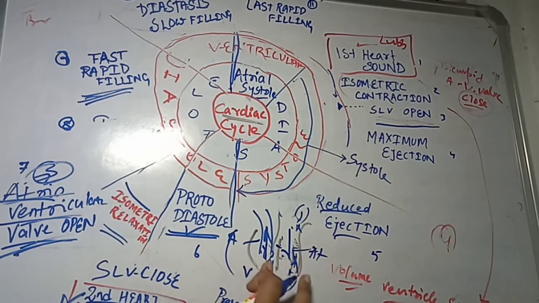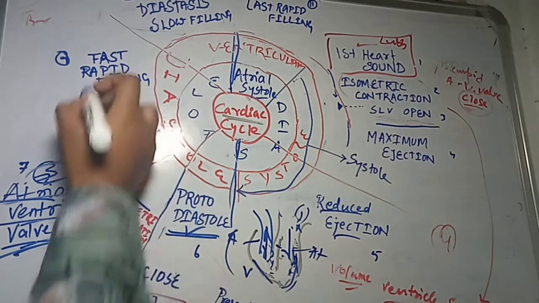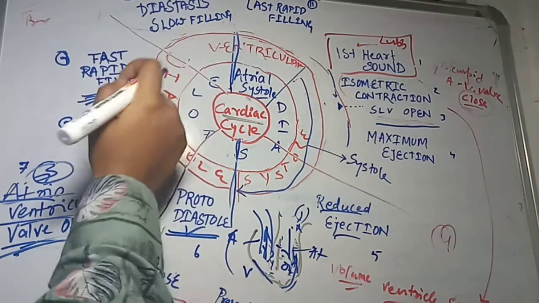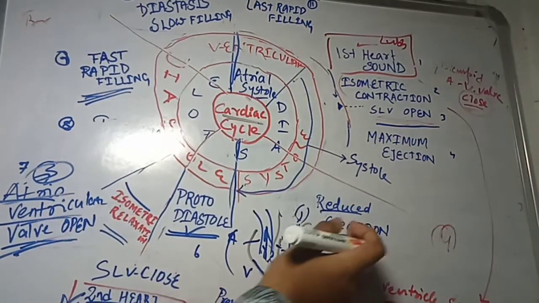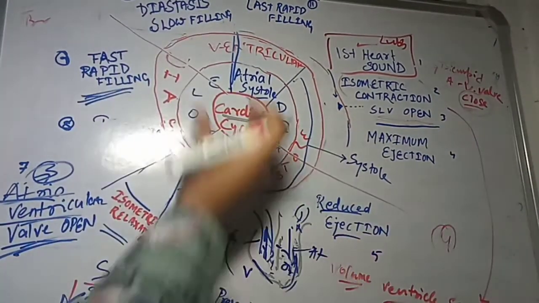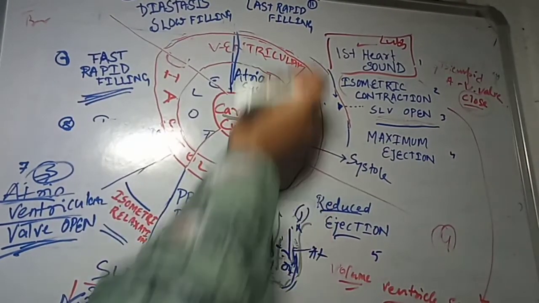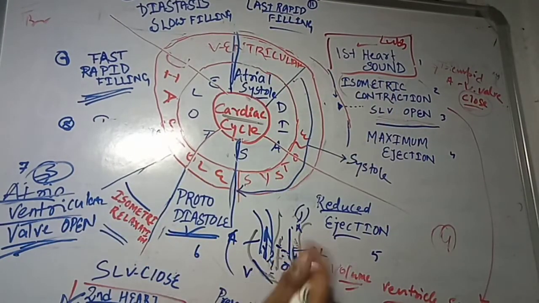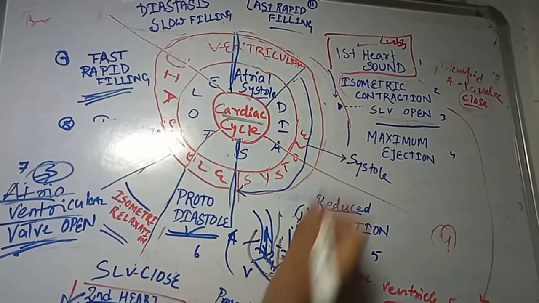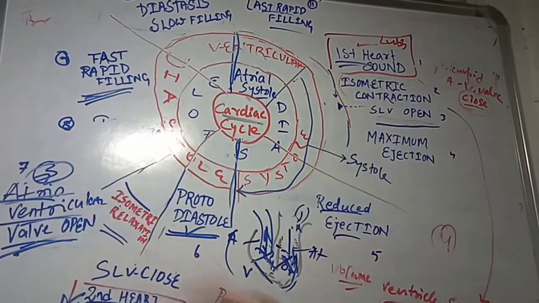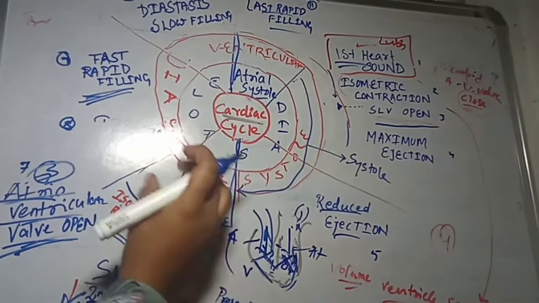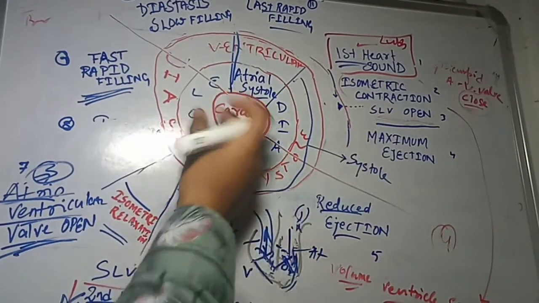So rapid filling occurs, and then slow filling occurs, and then last rapid filling occurs. Then this valve is closed, and the first heart sound is found. In this way we discussed the ventricular changes during the cardiac cycle.